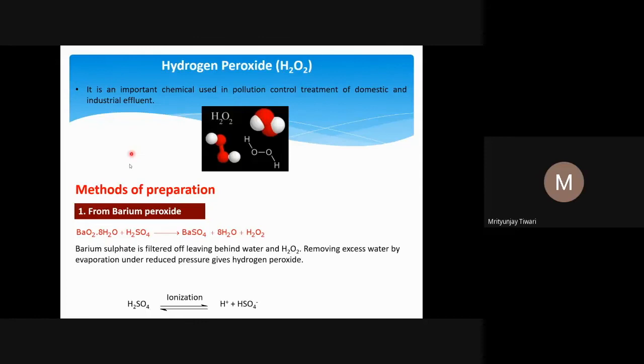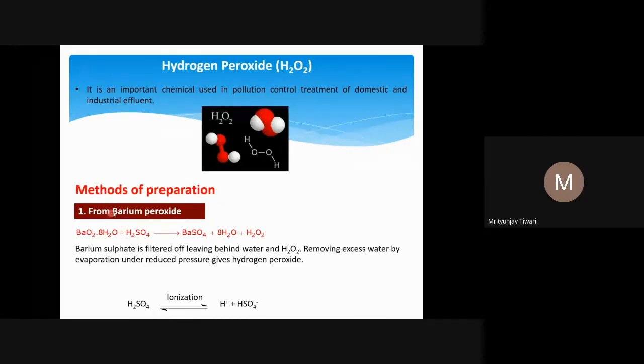Hydrogen peroxide is also very useful for us. We know that hydrogen peroxide acts as both a reducing and an oxidizing agent. It is used in the bleaching of textiles and in the paper pulp industry, and also in bleaching hair and so on. It is also used as a pollution control treatment of domestic and industrial effluents. So it has certain uses. This is very important, so let us first understand how it is prepared.